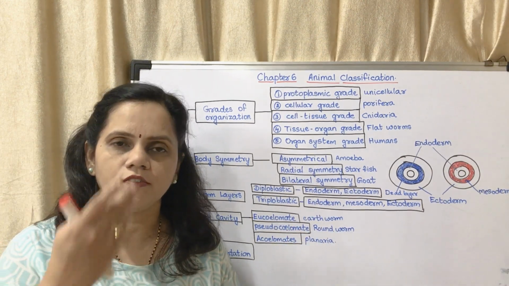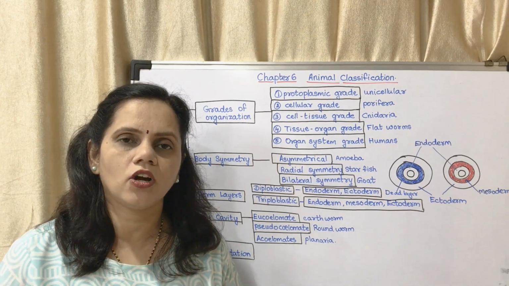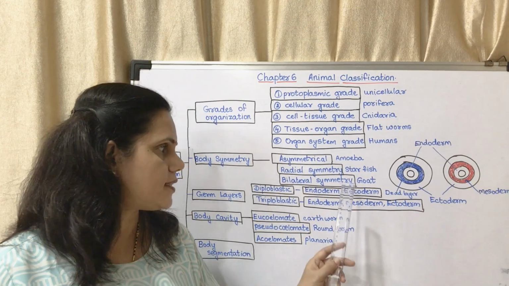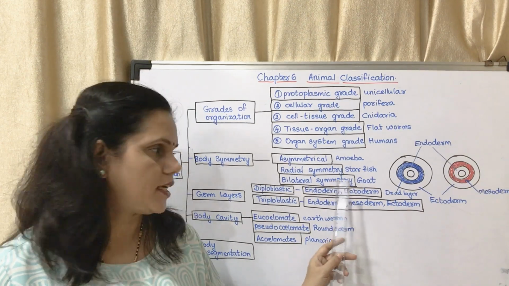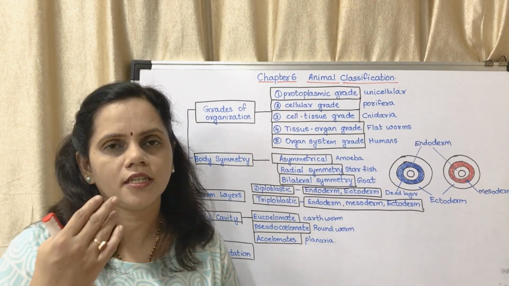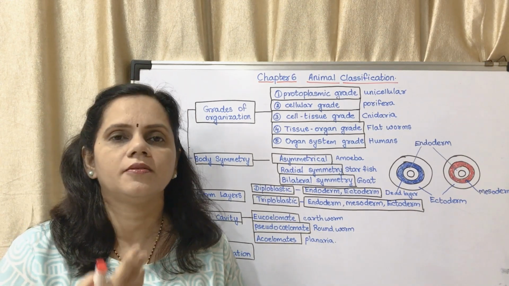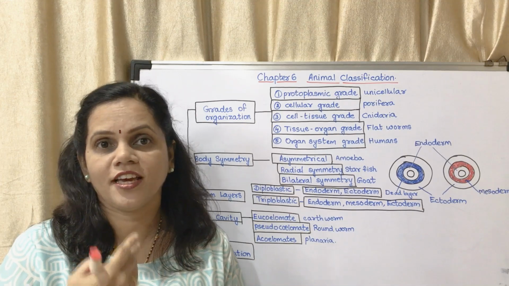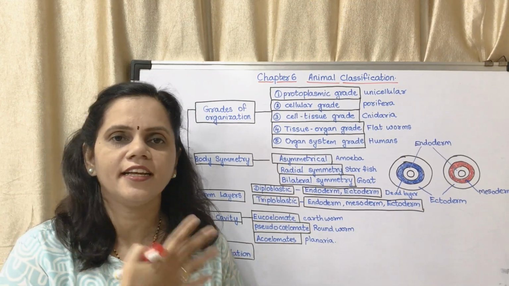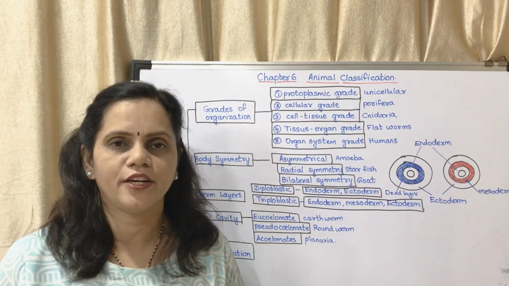Bilateral symmetry means if you cut at the longitudinal plane, then both sides are equal. That is bilateral symmetry. The example given in your textbook is a goat, but you may consider a doll. If you cut a doll into two parts longitudinally, the left hand side and the right hand side would be similar to each other.